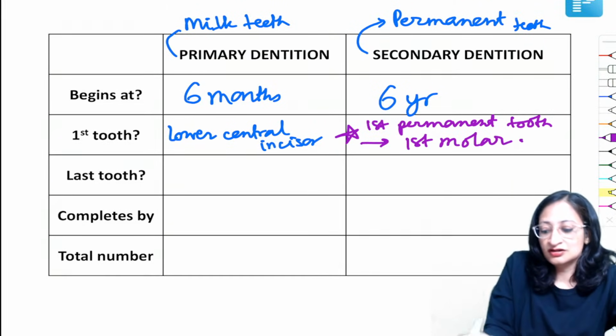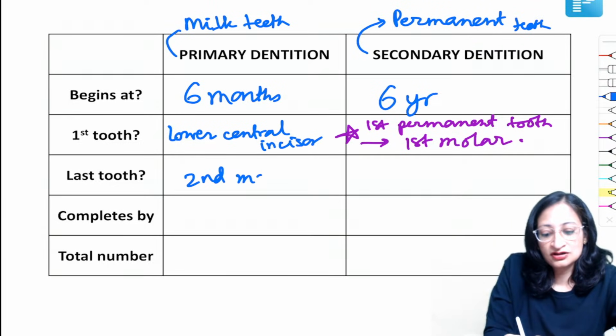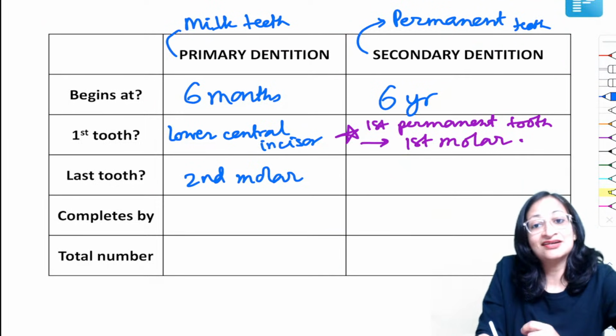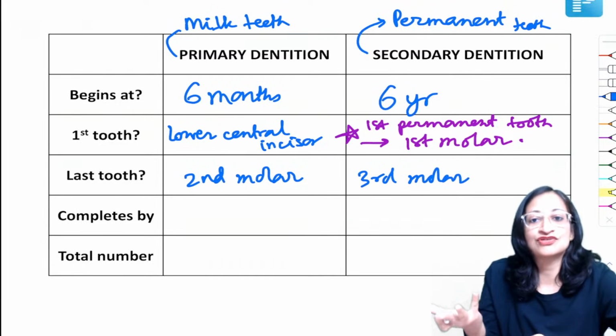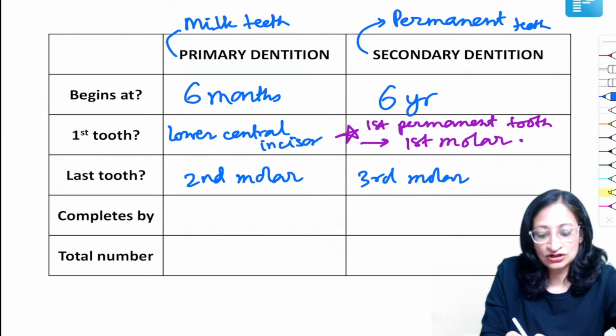So it will be the first molar. Now the last tooth to appear in primary dentition is the second molar. The last tooth to appear in secondary dentition is the third molar or the wisdom tooth, which might not erupt in some of us also, right? Now when does the primary dentition complete? It usually completes by 2.5 to 3 years of age.